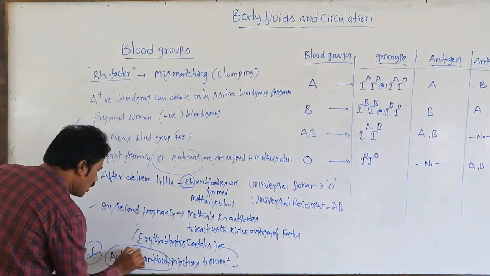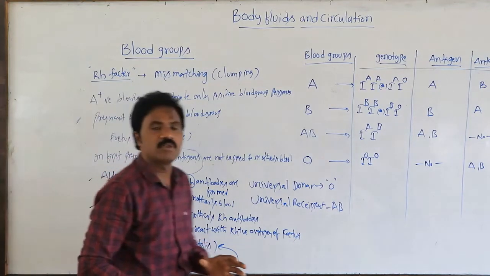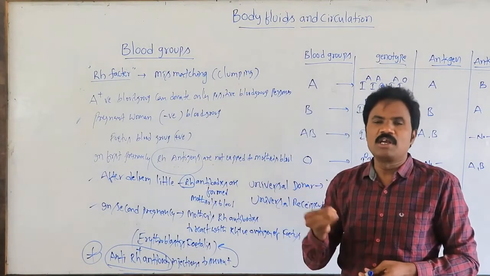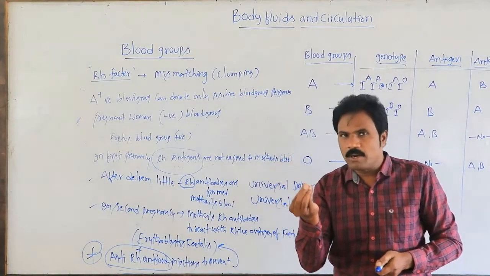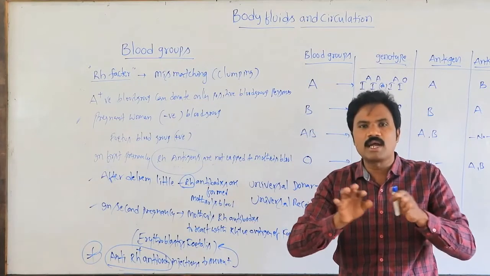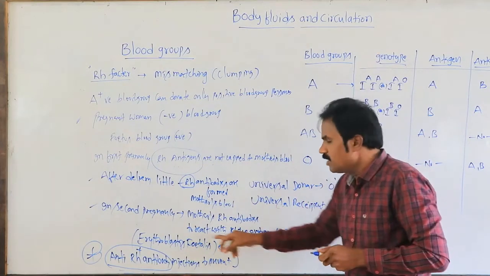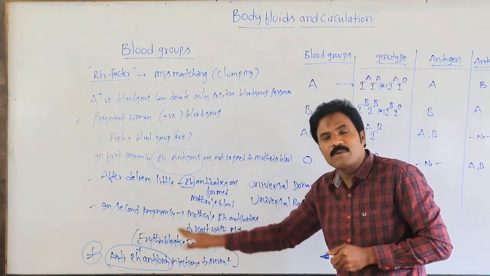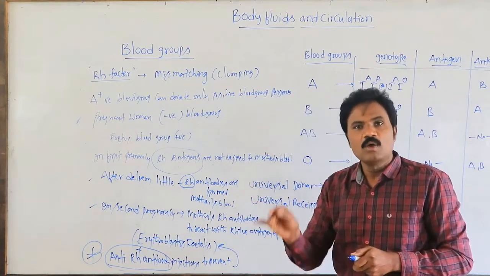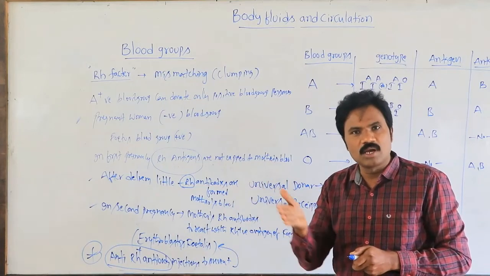Because of that anti-RH antibody injection, even if a little amount of RH positive antigens is present in the mother's blood, antibodies are unable to form; they are suppressed. That's why before blood transfusion, it must be known whether the blood group is positive or negative.